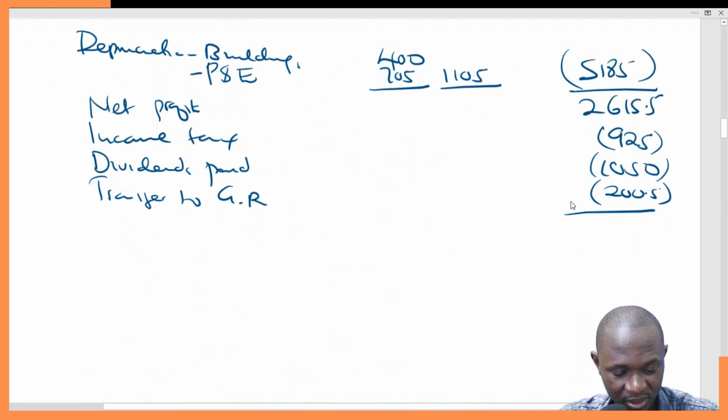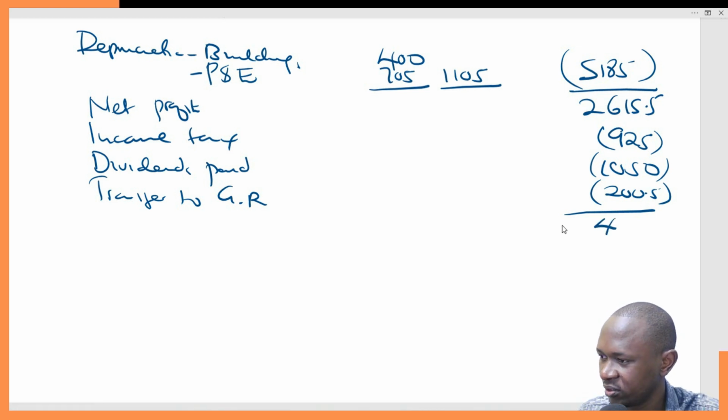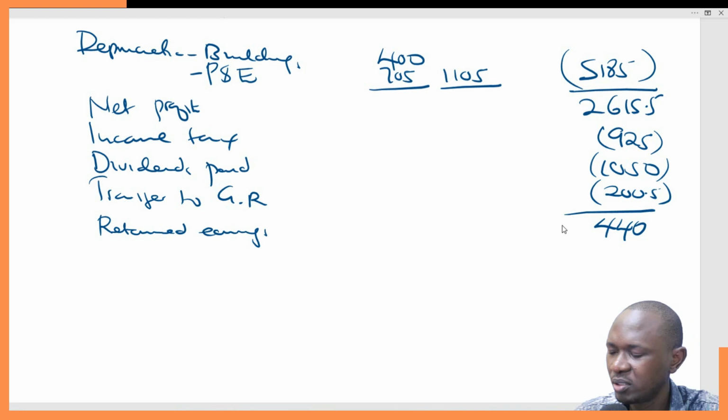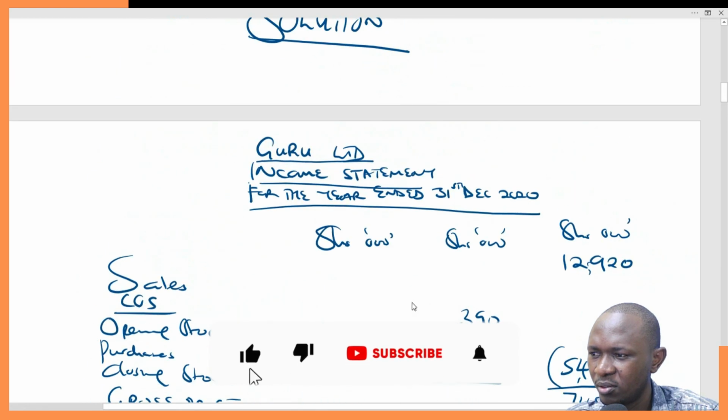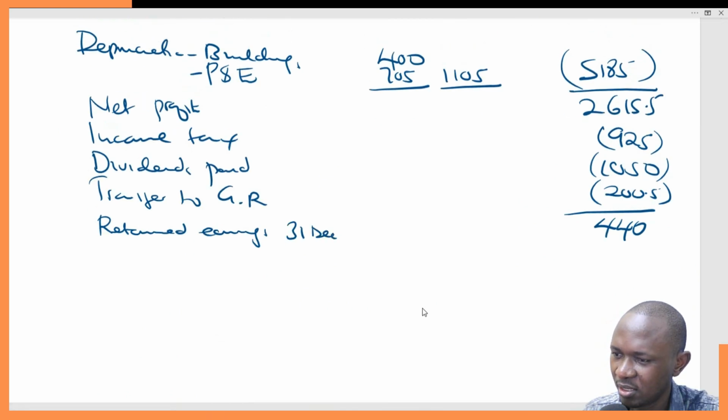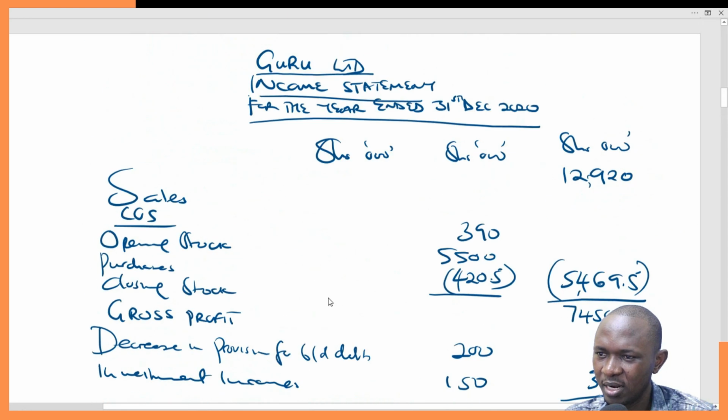So this will give us 2615.5 minus 925 minus 1050 minus 200.5. That gives us 440, and this will be the equivalent of retained earnings. Which period are we talking about here? The period is 31st Dec 2020. So retained earnings 31st Dec 2020, 440. So that is it. We are done with the first part.